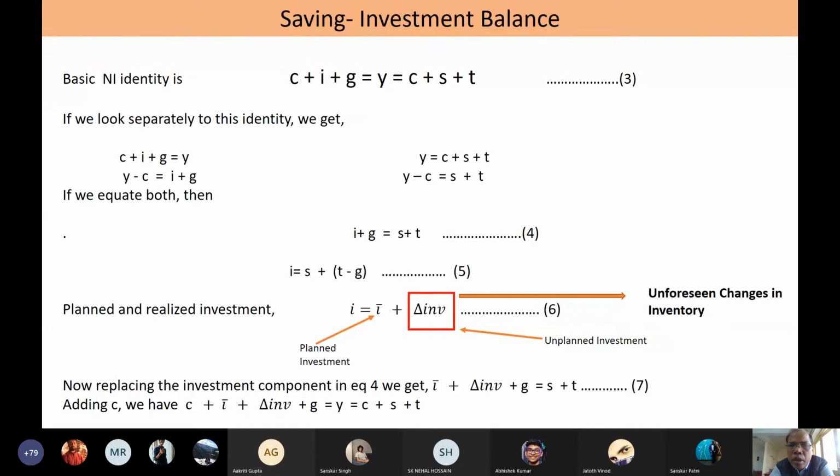The investment which is planned is something which is decided a priori. Let's talk about a particular company. Suppose Hyundai has made an estimate about the market conditions, and accordingly it has decided to manufacture or invest 500 crore rupees to manufacture a new car model. And it comes up with, suppose, 5 lakh cars to sell in the market.